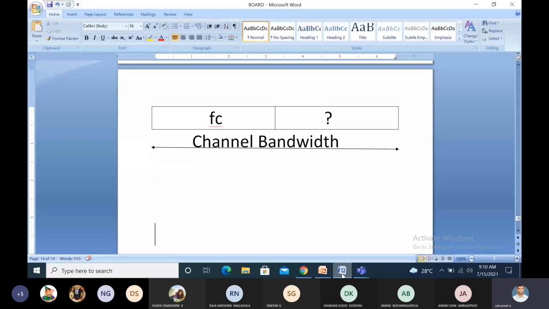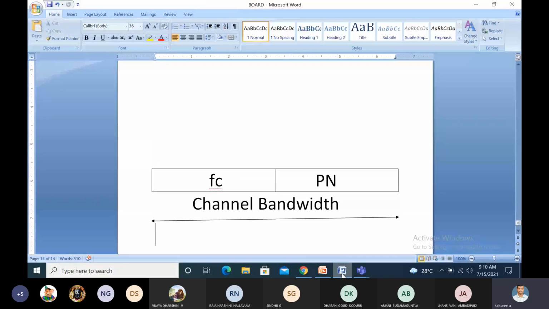In the previous technique, some of the bandwidth is wasted, but in this spread spectrum technique the total channel bandwidth is used. In the previous technique, some part is used by the carrier frequency and the remainder is wasted. But here we add a PN sequence. What is the PN sequence? Pseudo noise sequence, which is added to the FC.